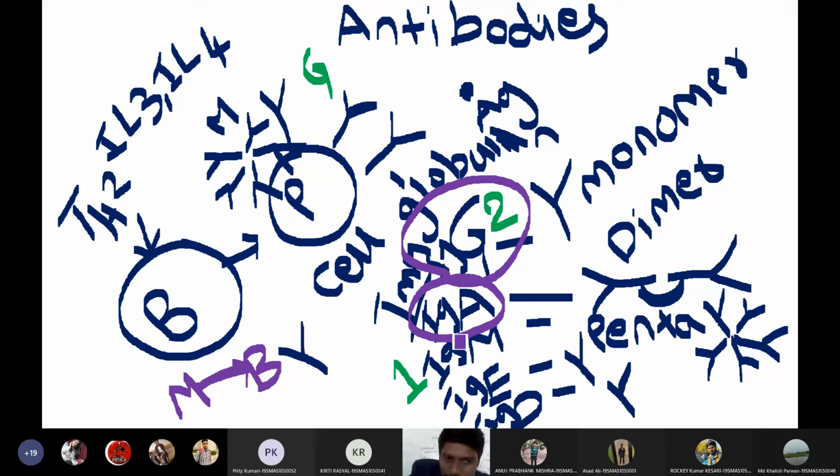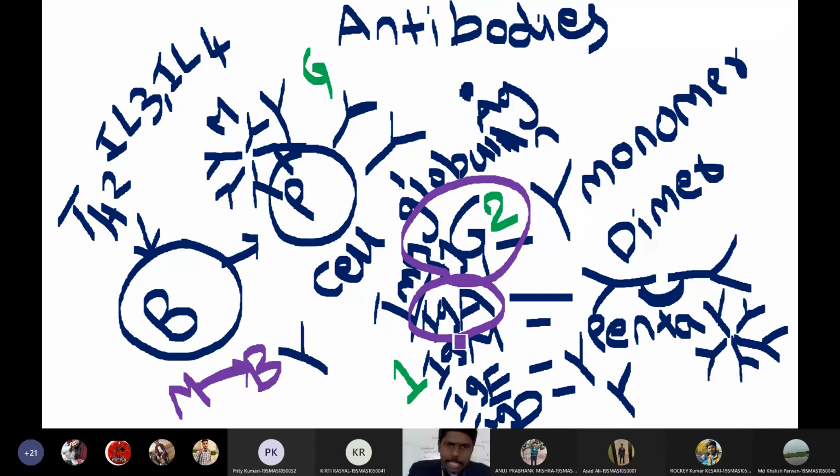So IgA antibodies are present in the body secretions. Not only in breast milk, IgA antibodies are also present in the tears, nasal secretions, genitourinary secretions, and even in the gastrointestinal and pleural secretions. So all body secretions, all body fluids, or all mucosal surfaces will have IgA antibodies. Is this clear for everyone? Yes, sir.